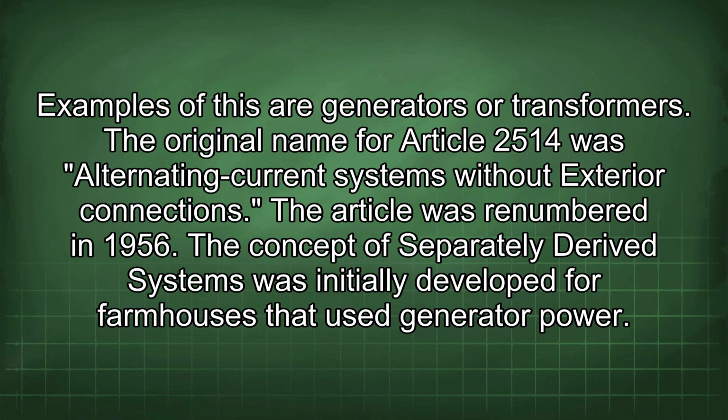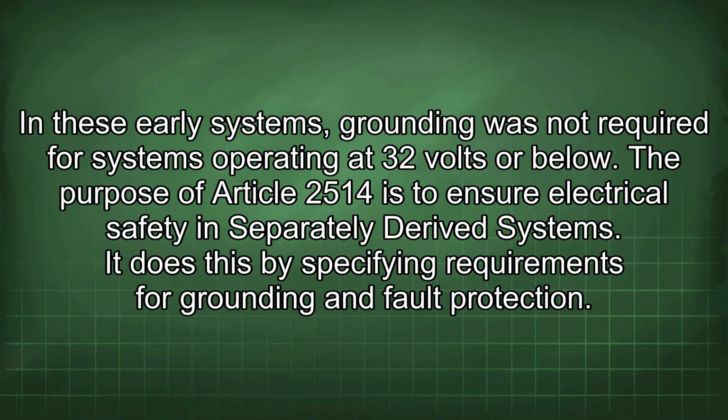The original name for Article 2514 was Alternating Current Systems Without Exterior Connections. The article was renumbered in 1956. The concept of separately derived systems was initially developed for farmhouses that used generator power. In these early systems, grounding was not required for systems operating at 32 volts or below.